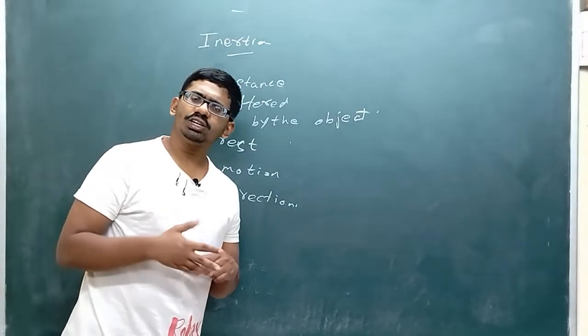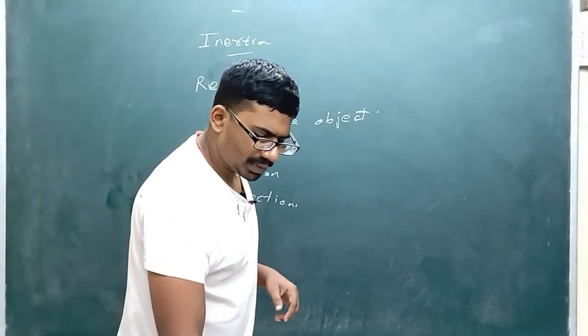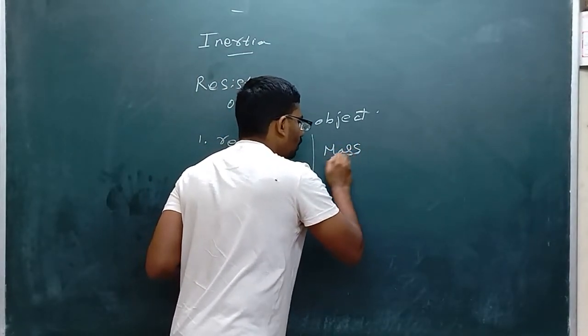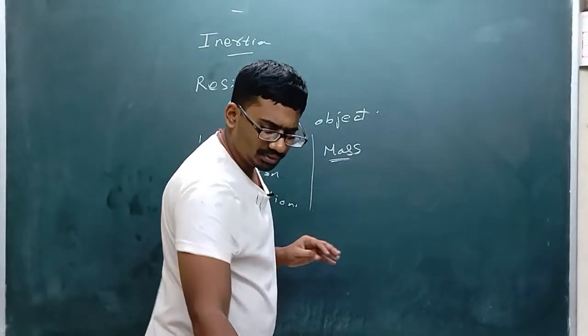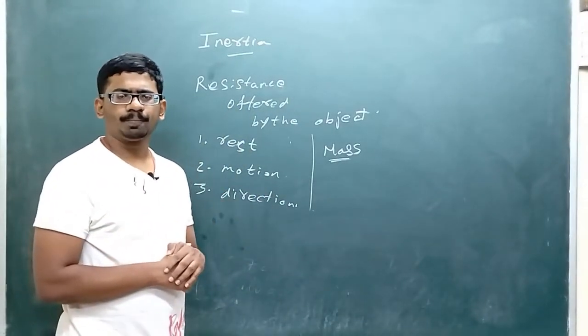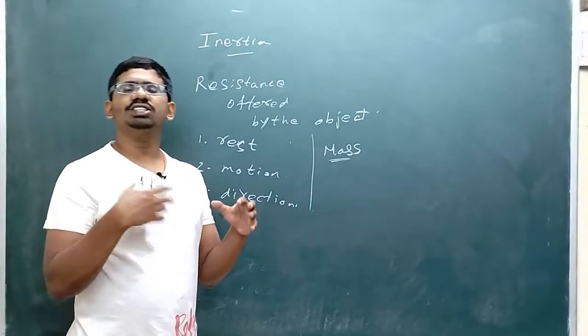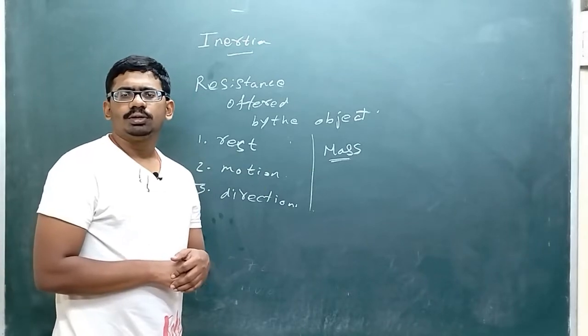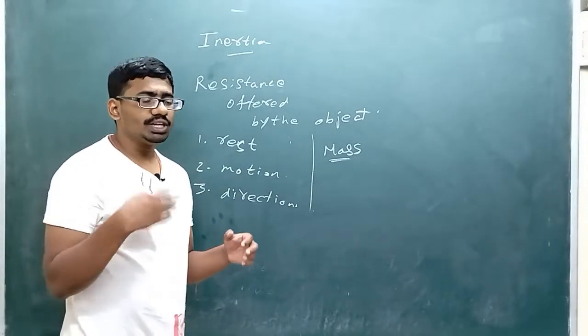Before that, inertia is also said to be the mass of the object, or the mass of the object is also defined as, we have seen that mass is the amount of matter contained in an object. In the same way, the inertia offered by any object is also called mass.